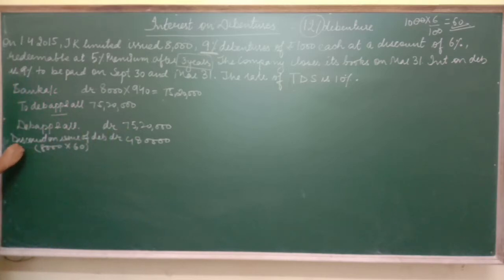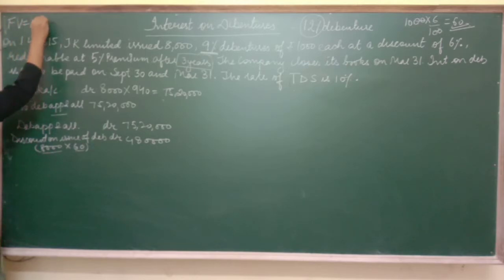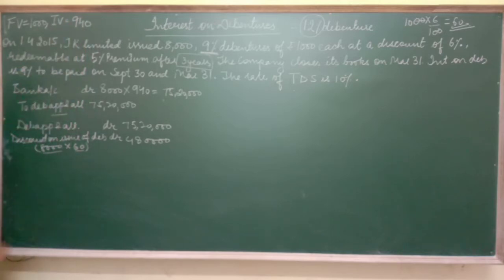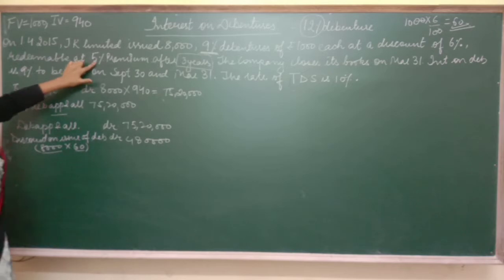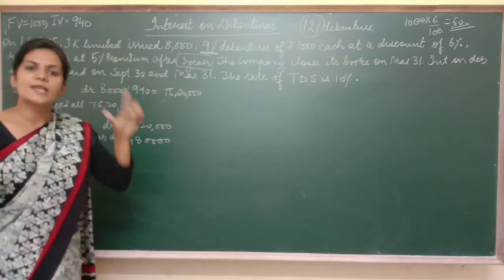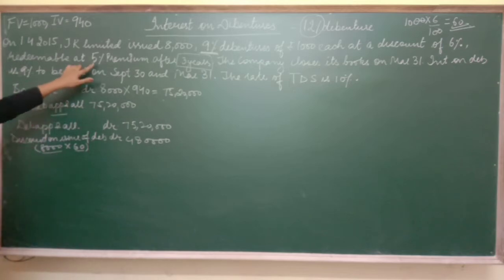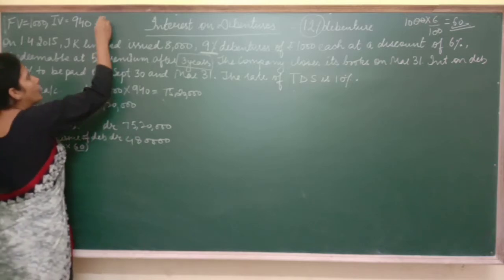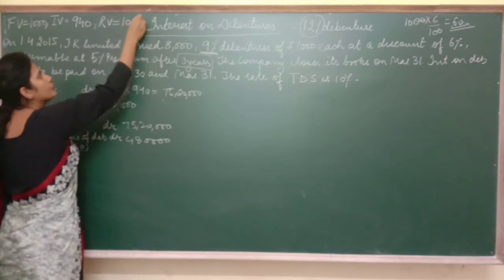Now as you have given the discount, so discount on issue of debentures. Discount of rupees 60 on 8,000 debentures. Now these debentures are redeemable at 5% premium. So write few things here. Face value is 1,000. Issued value is 940. Now redeemable at 5% premium. Premium is always above the face value. It means 5% of this 1,000, which is rupees 50. So it means your redeemable value is 1050.